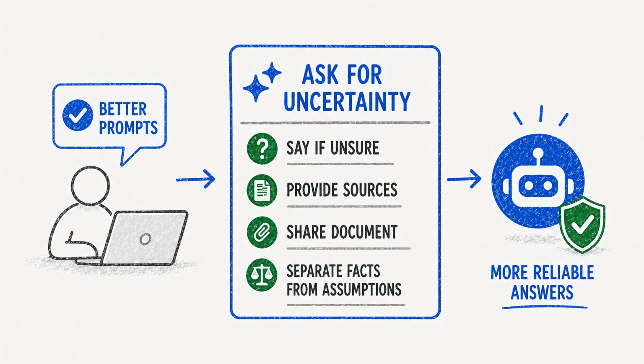Users can reduce hallucinations by asking for uncertainty. You can say, if you are not sure, say so. You can ask for sources. You can provide the document you want summarized. You can ask the AI to separate facts from assumptions. Better prompts cannot guarantee truth, but they help.